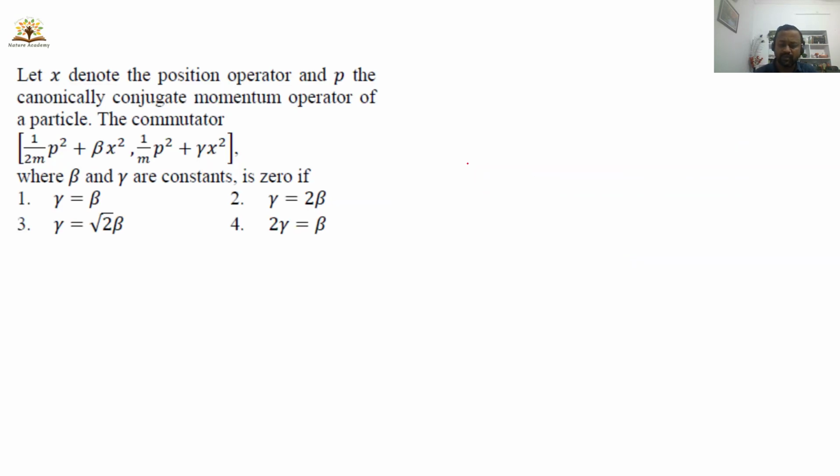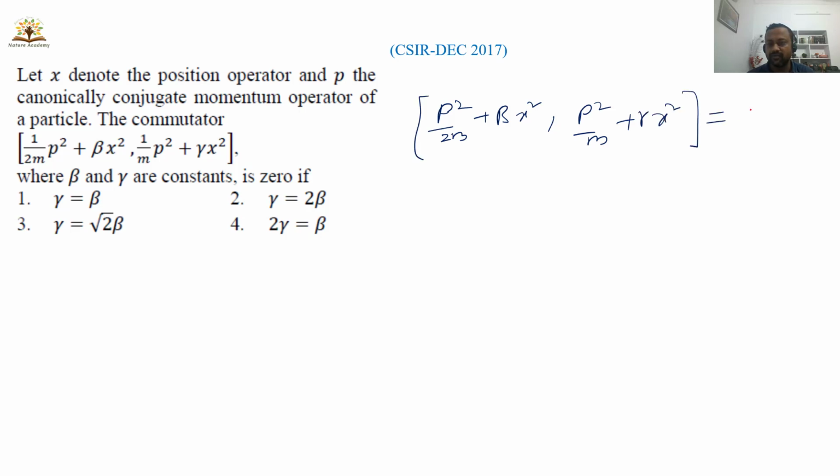There is another problem which appeared in the CSIR exam December 2017. This is also the same problem. Let x denote the position operator and p denote the canonical conjugate momentum operator. The commutator, where alpha and beta are constants, is 0. So he is saying that the commutation relation [p square plus beta x square, p square by m plus gamma x square] is 0. If this is 0, then what is the relation between alpha and beta?